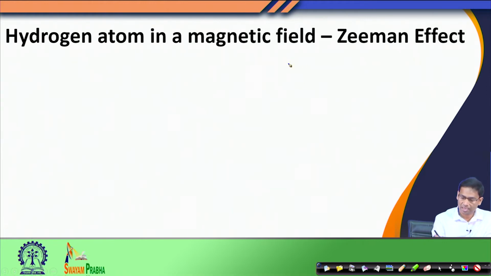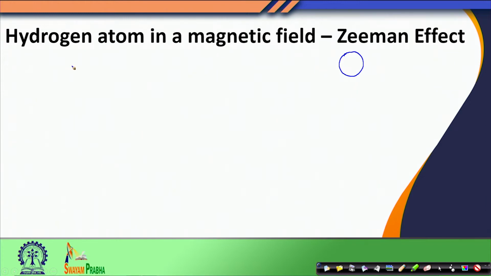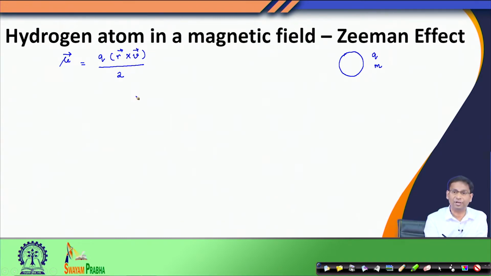We know that if a charged particle with charge q and mass m goes around a loop, it actually creates a magnetic dipole moment, and this magnetic dipole moment vector is given by this relation, where q is the charge, r and v are the displacement and the velocity vectors, and this is a cross product of the two vectors.